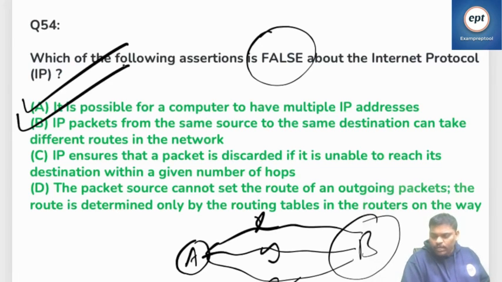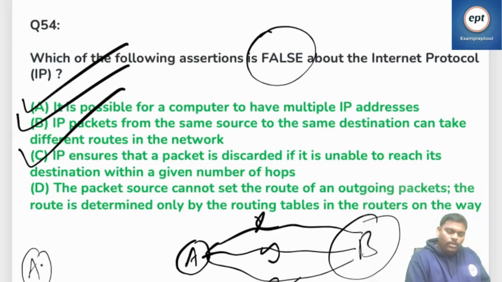Why is it there? If TTL is not there, it may go into an infinite loop problem, right? Anyhow, so option C is true. Option D: the packet source cannot set the route of an outgoing packet. The route is always determined only by the routing tables of intermediate routers; it need not be.